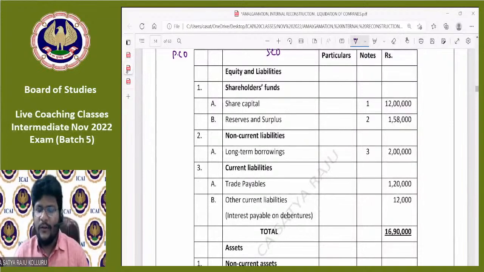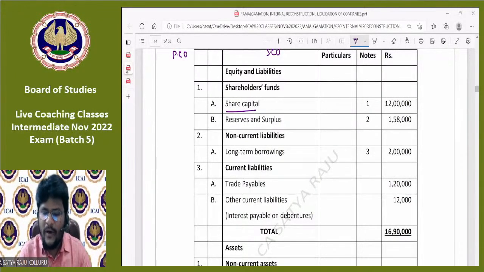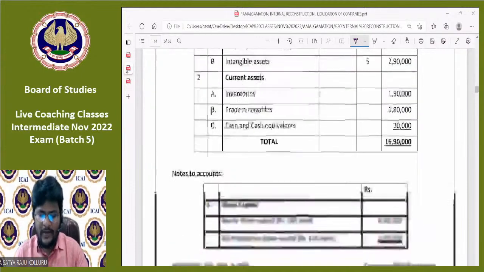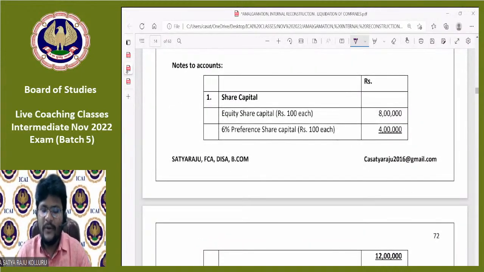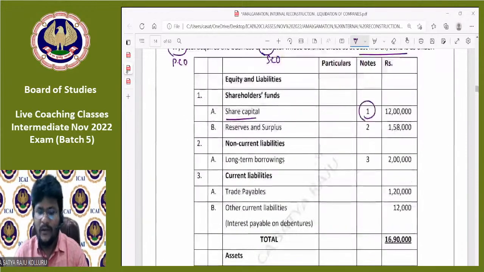A typical Schedule 3 format balance sheet of a corporate: equity and liabilities, under shareholders' funds, share capital. If you observe under note number 1, share capital consists of 2 different types of capital. One is equity share capital, another one is 6% preference share capital. 2 different types of capital are possible in this company.